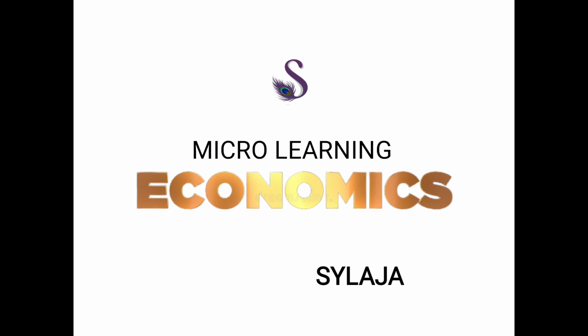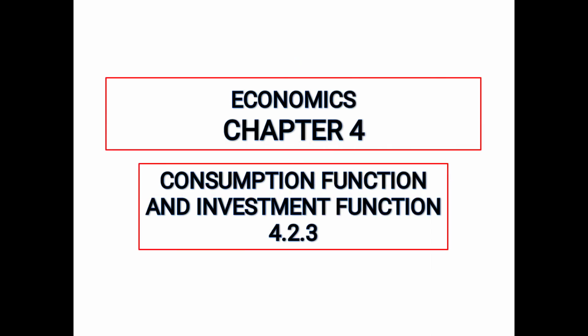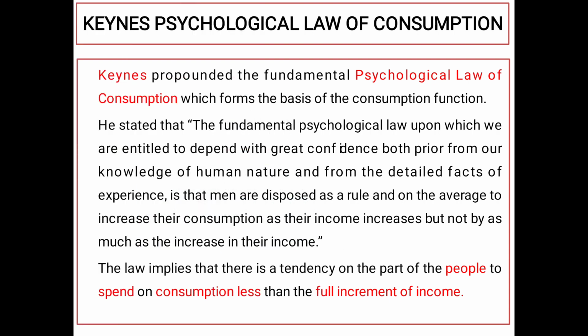So today I am going to continue with chapter 4, consumption and investment function. Today we are going to see 4.2.3, the Keynesian psychological law of consumption. Keynes has given a psychological consumption law. What does he say?